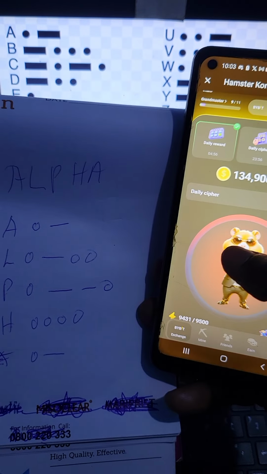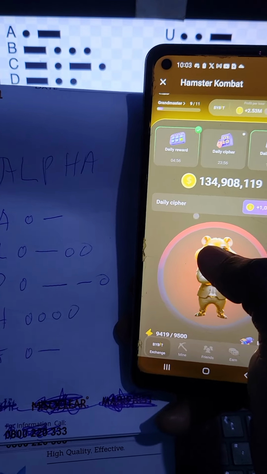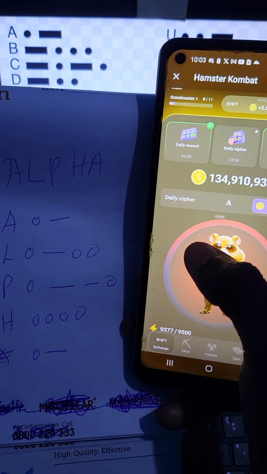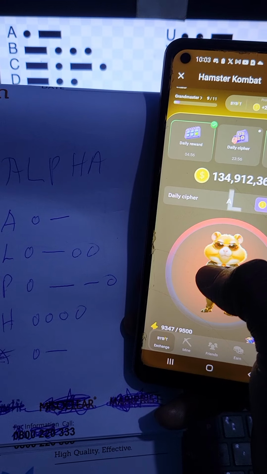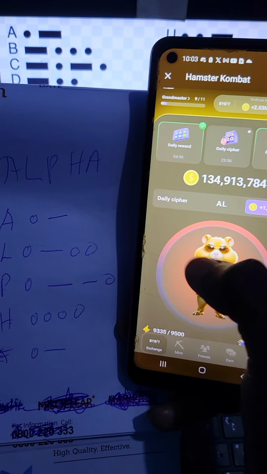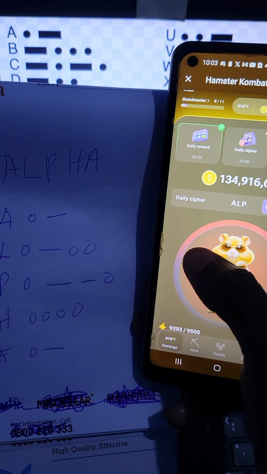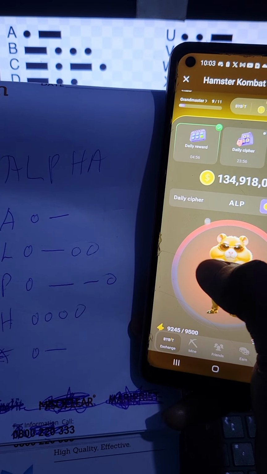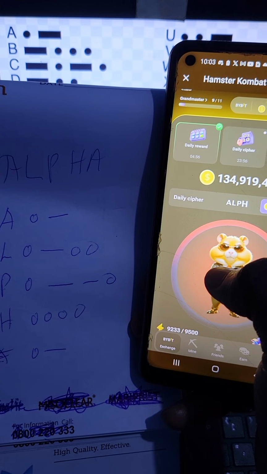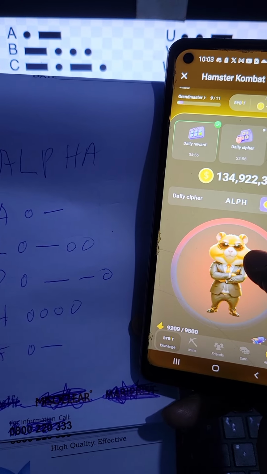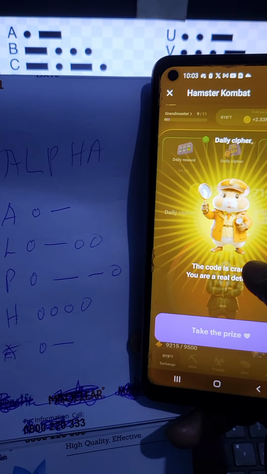Oh, I made a mistake. Let us repeat: tap, long press, that's A. Tap, long press, tap, tap, that's L. P, tap, long press, tap. Then H, tap, tap, tap, tap. Then A, tap, long press, and the word is alpha.